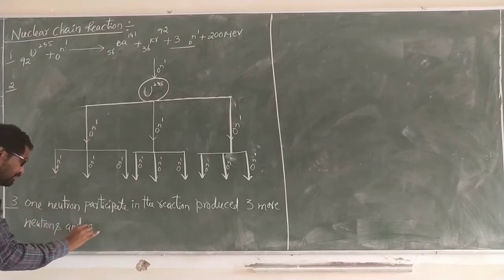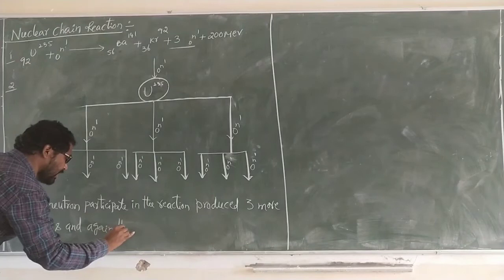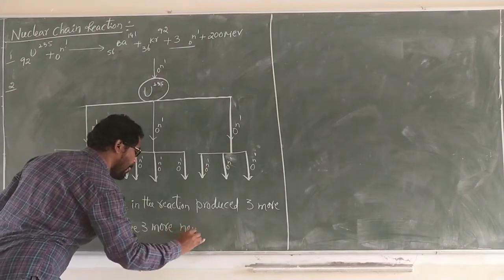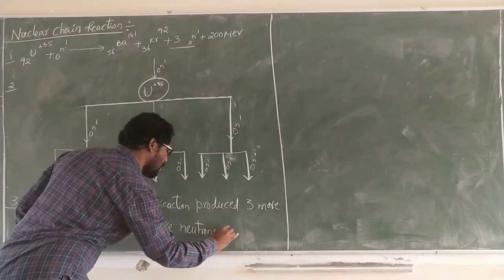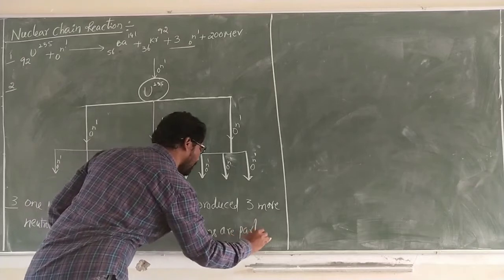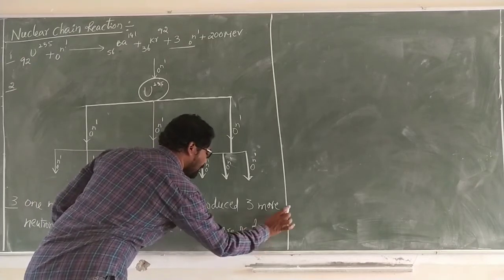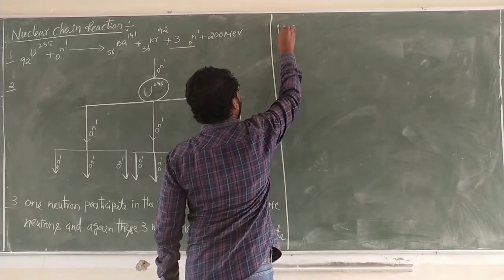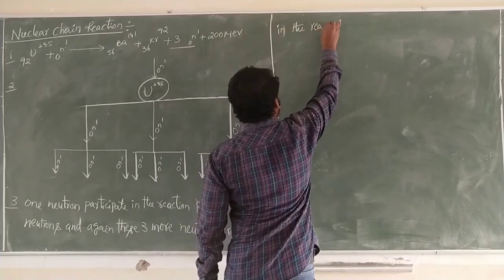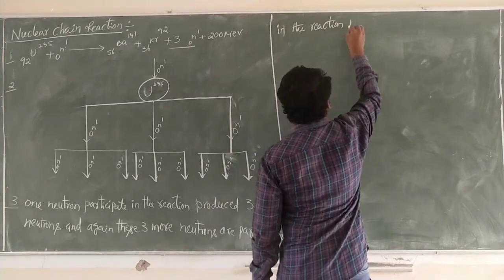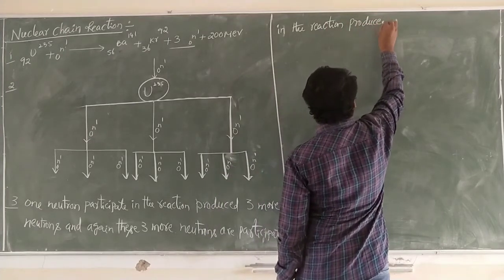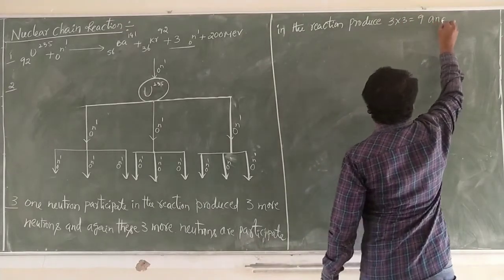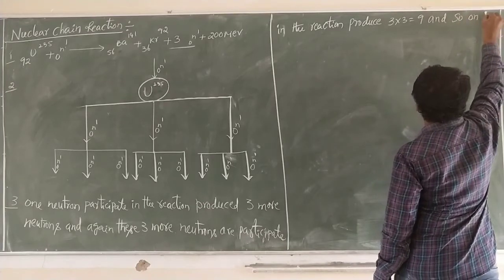And again, these 3 more neutrons participate in the reaction and produce 3 into 3, 9, and so on.